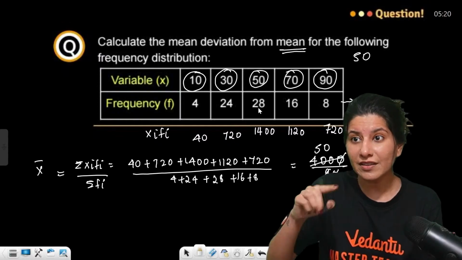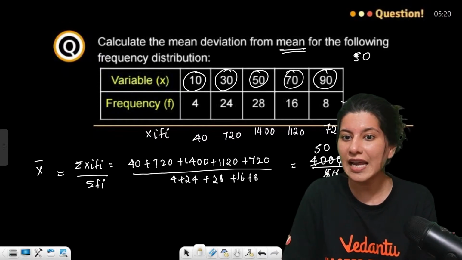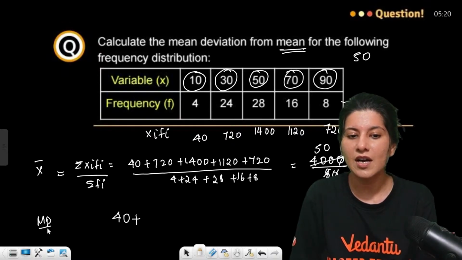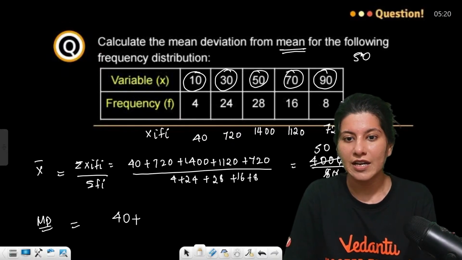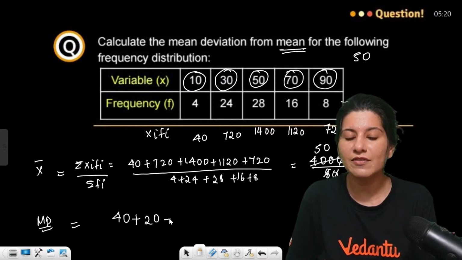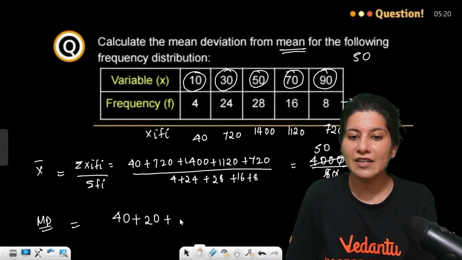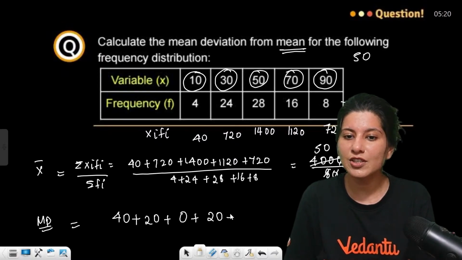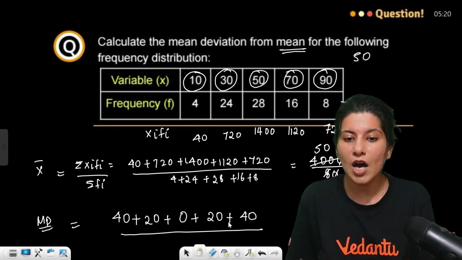Now you have to check the deviation of each and every observation. 10 and 50, how much is the deviation? 40. This is mean deviation about mean you're calculating. 50 and 30, deviation 20. 50 and 50, deviation 0. 50 and 70, deviation 20. 50 and 90, deviation 40.